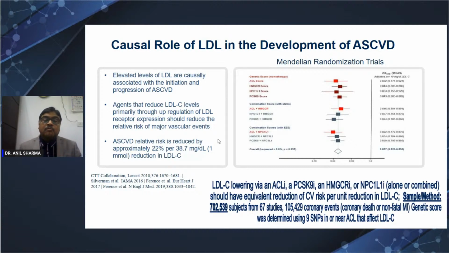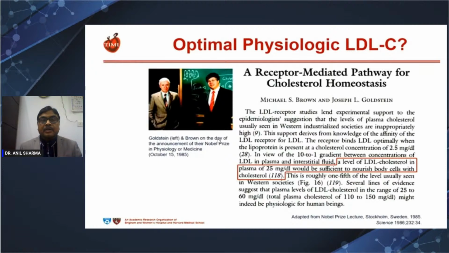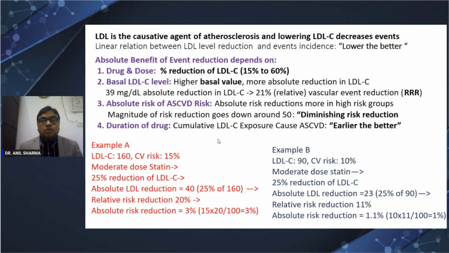Later we came to know that whichever medicine, whether it is ezetimibe, bempedoic acid, PCSK9 inhibitors or inclisiran, whichever way the LDL is lowered, the event rate is low. So lowering of LDL is important. How low? At birth it is 25 milligram, but in any trial, anything lower, even up to 10 or 15, has not shown any bad result. So anything which is low is good, but as we go down, lowering is very difficult.